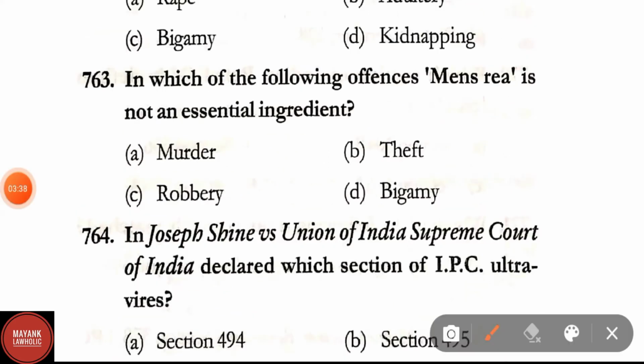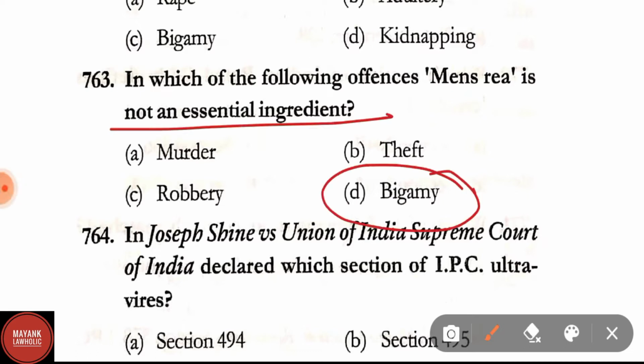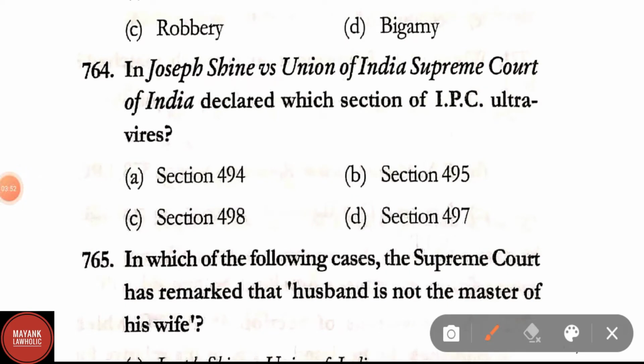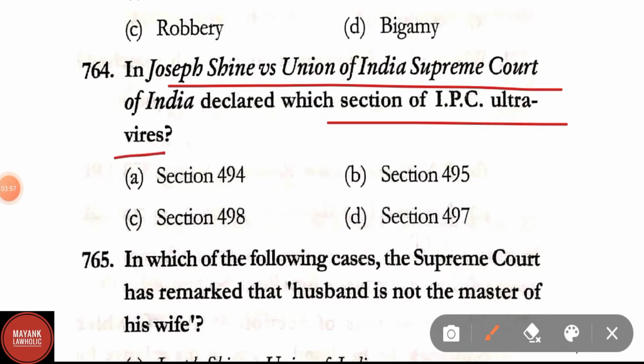Question number 763. In which of the following offence mens rea is not an essential ingredient? Mens rea will not be an essential ingredient in the offence of bigamy. Question number 764. In Joseph Shine versus Union of India, the Supreme Court declared that section dash of IPC ultra vires. Section 494, section 495, section 498, section 497. Correct answer is option D, that is section 497.